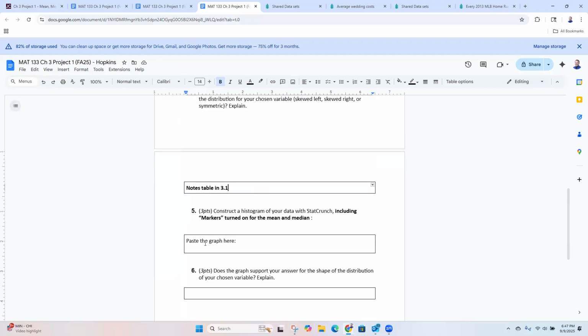Okay. And then for histogram, we do Graph and then Histogram, and we've done that before. Histogram. Okay, great. So I'm going to stop the recording and we'll go and finish this project.